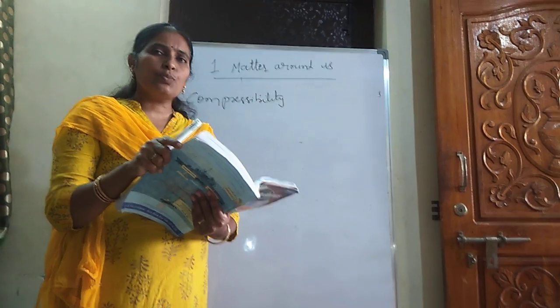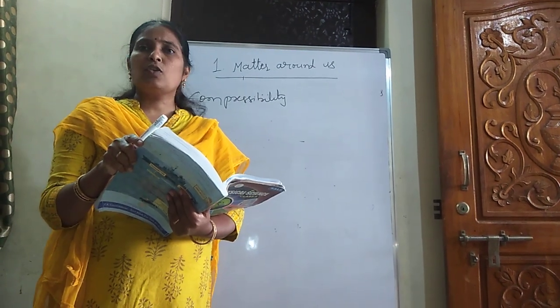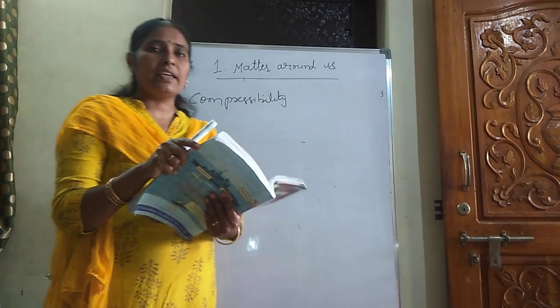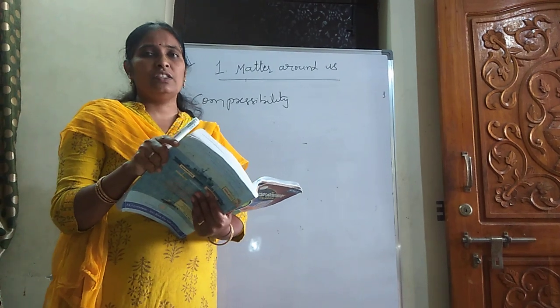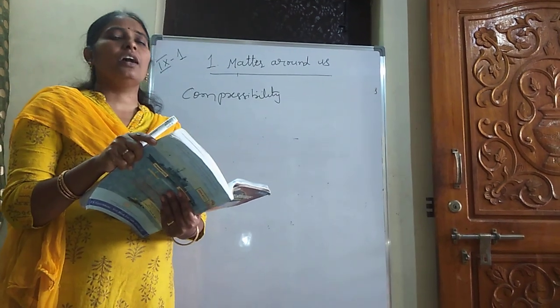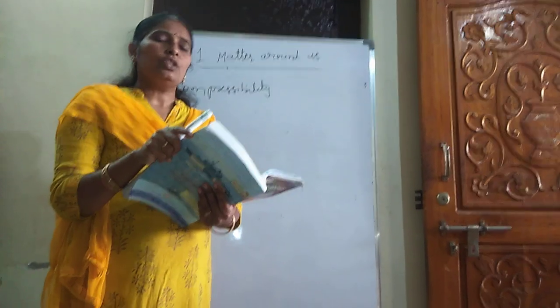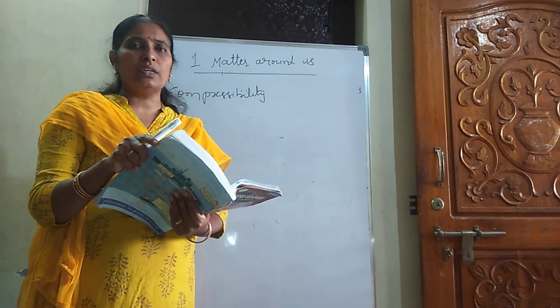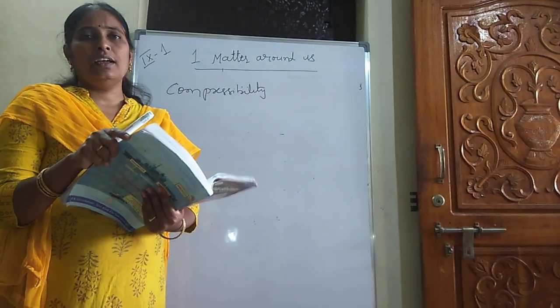When we compress the sponge, its shape changes, but we can't say it is a liquid. Why? Because it consists of air gaps. When you compress, air will come out. Due to that, shape changes. When we release our pressure, the sponge automatically regains its original shape. So based on this, we can say that sponge, salt powder as well as a rubber band are in a solid state, not in a liquid state.